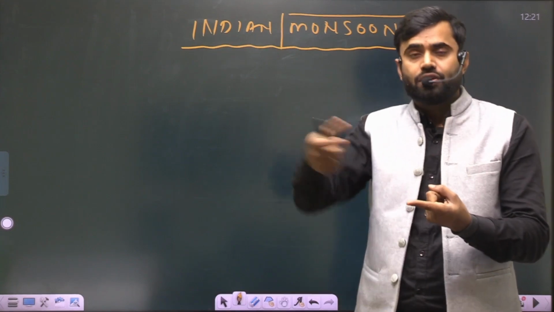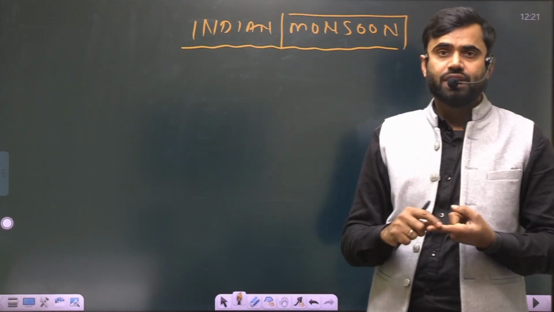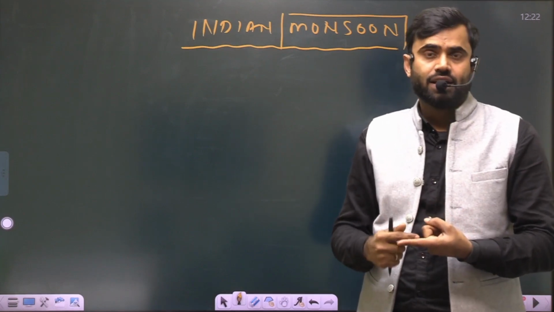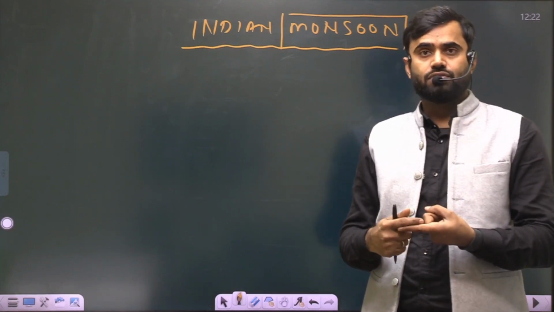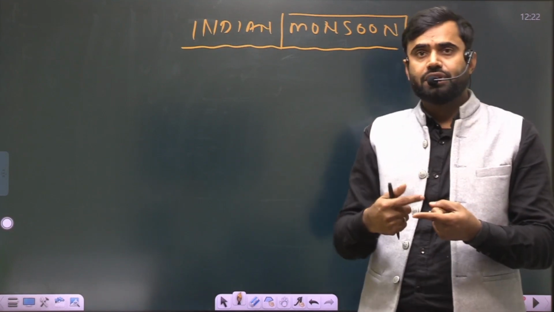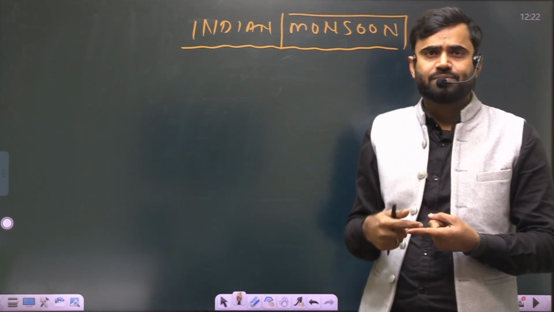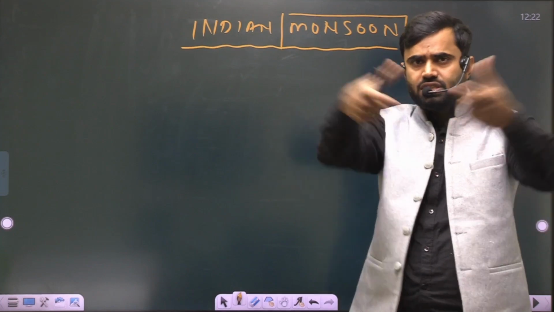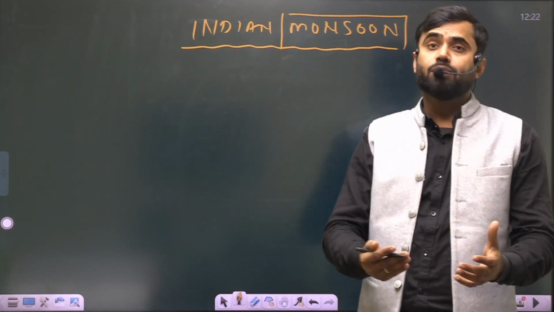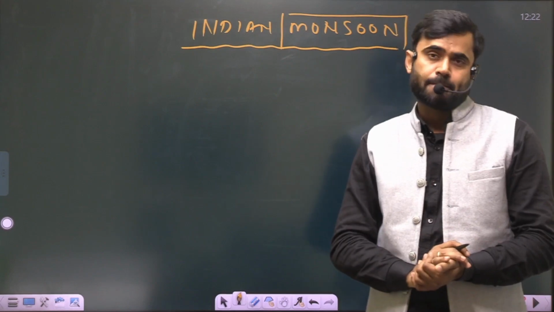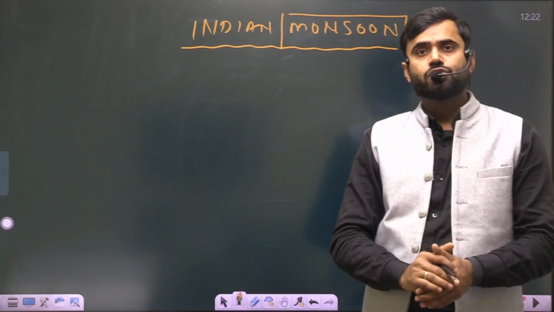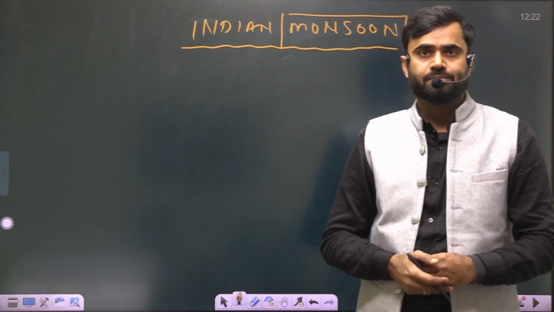Why is a very important role. On the other hand, we have to understand the intertropical convergence zone (ITCZ), the belt which is known for the formation of Indian monsoon. As we know, summer solstice, winter solstice, summer, autumn. These kinds of words are very interesting and very important to the formation of Indian monsoon. And on the other hand, some kinds of barriers are also responsible for the formation of Indian monsoon.